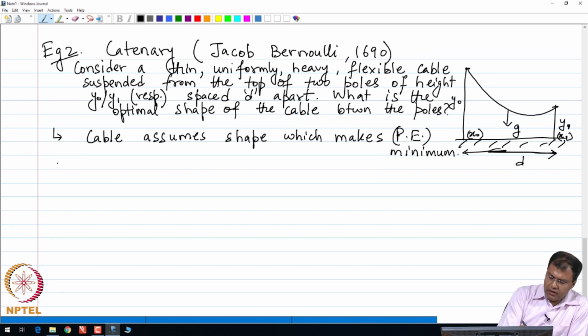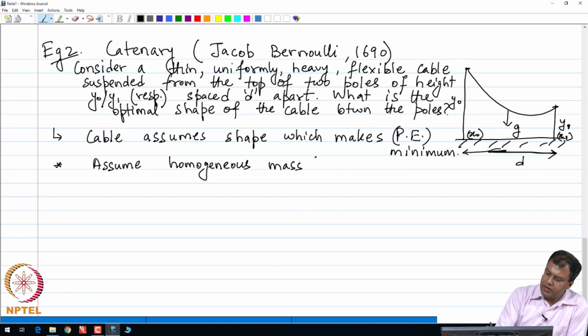Now, further there are some simplifying assumptions. We assume, as the problem says, homogeneous mass per unit length, and let us say that mass per unit length is given by m.